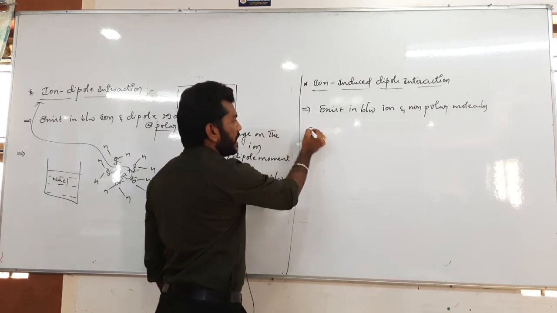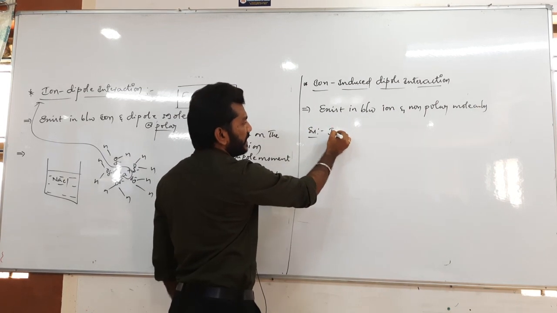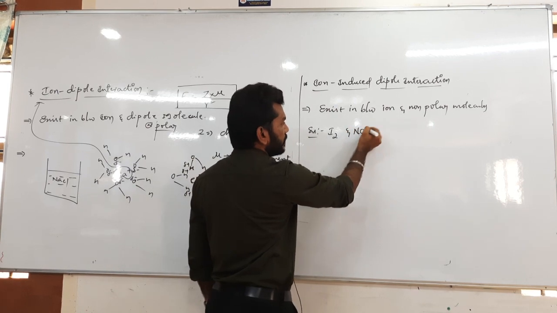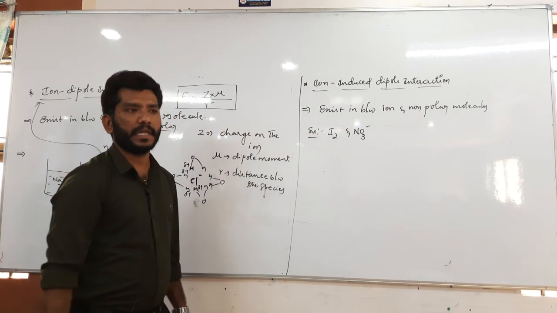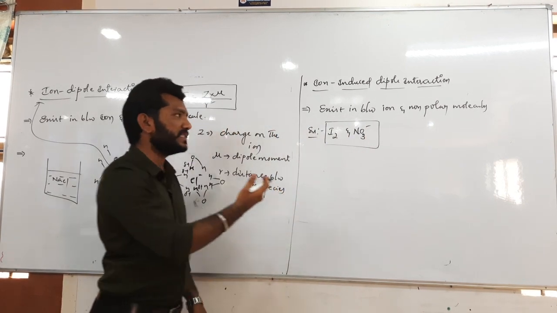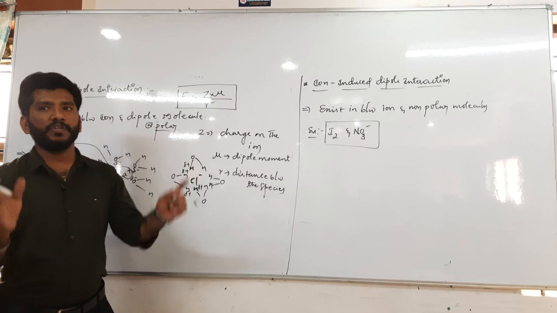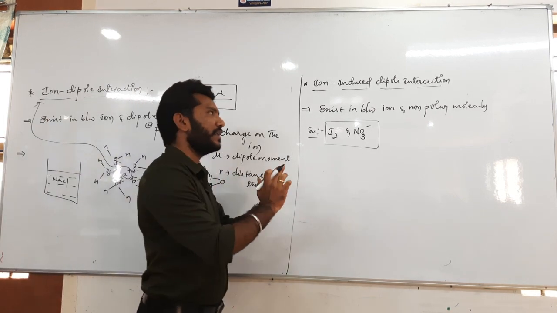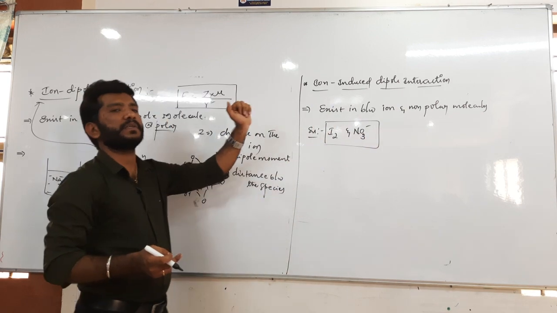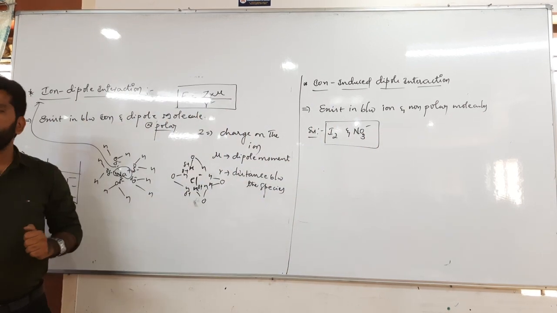The best example I would give is that this kind of interaction can be seen between iodine and NO3 minus, where NO3 minus is an ion, of course we know, and iodine is the best example of a non-polar molecule. Between those two particular species we can see ion induced dipole interactions. This is the information.